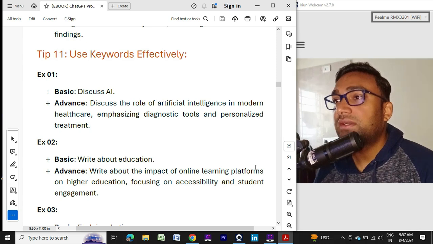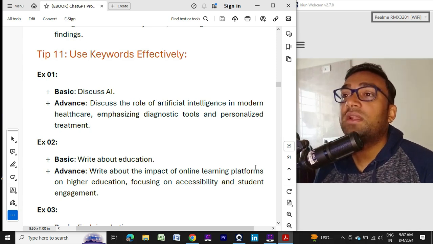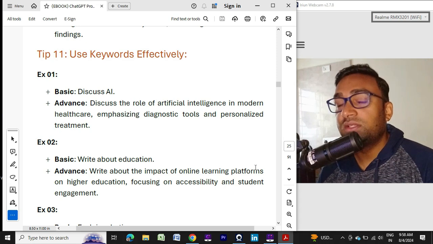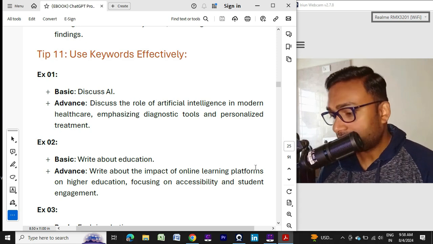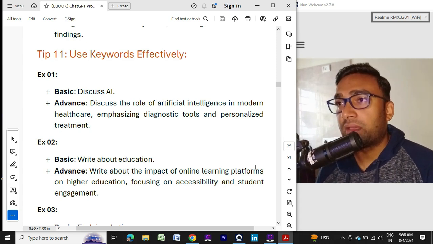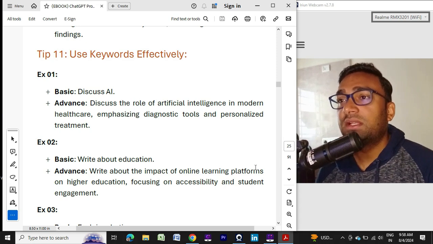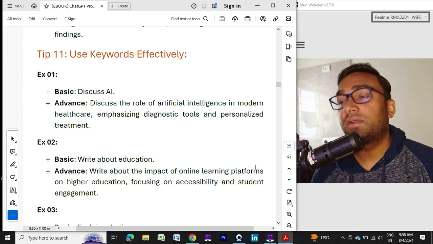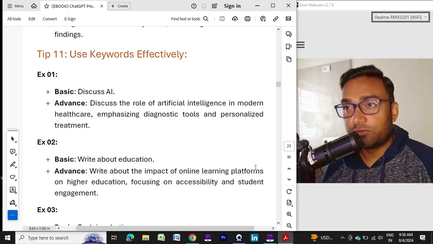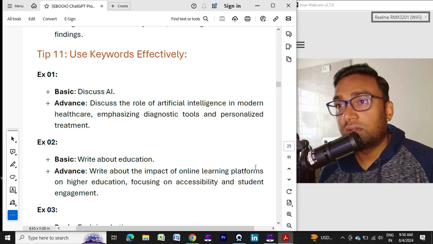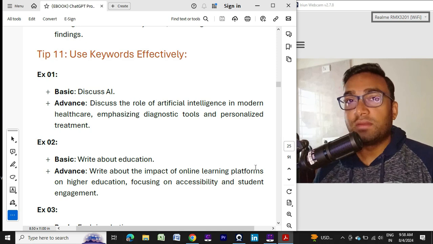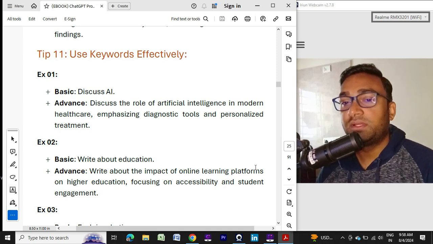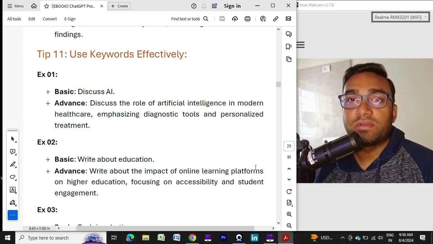Now you are saying, "emphasizing diagnostic tools and personalized treatment." So two things you want to highlight: emphasizing diagnostic tools and personalized treatment. It will explain modern healthcare, but it will emphasize the diagnostic tools and personalized treatment. So you will get a better response from ChatGPT.